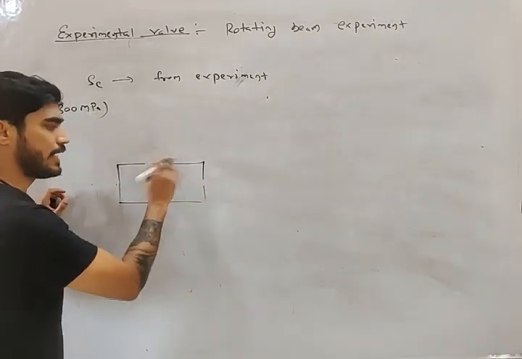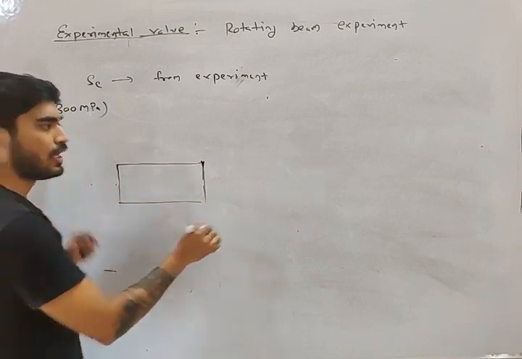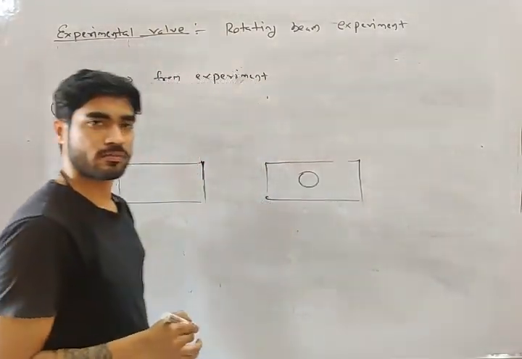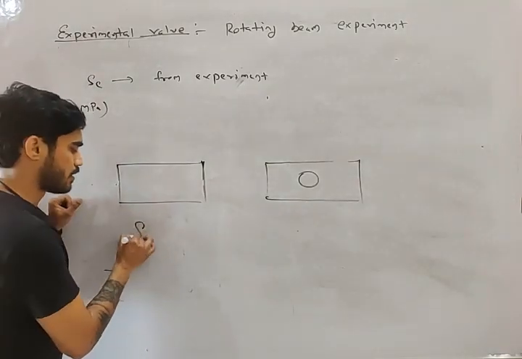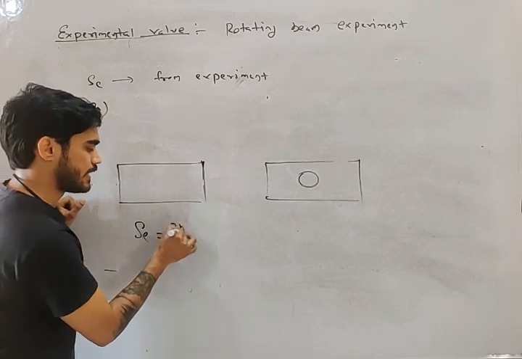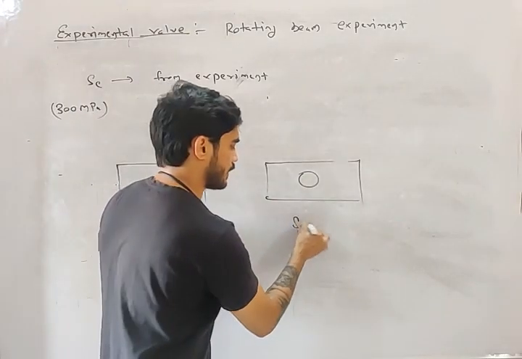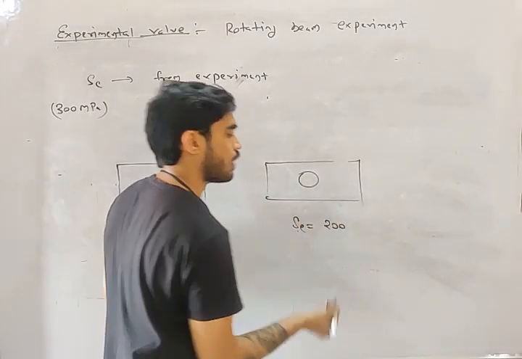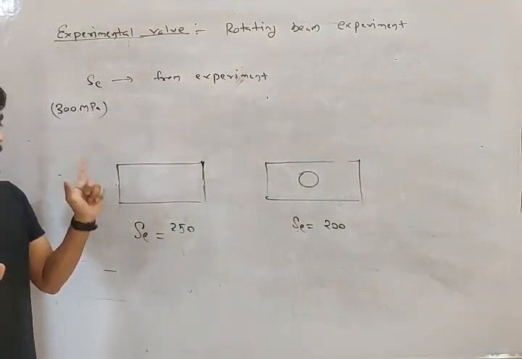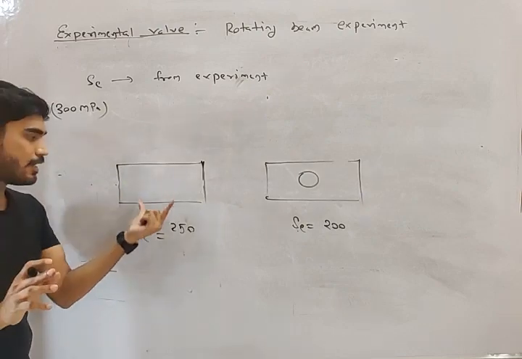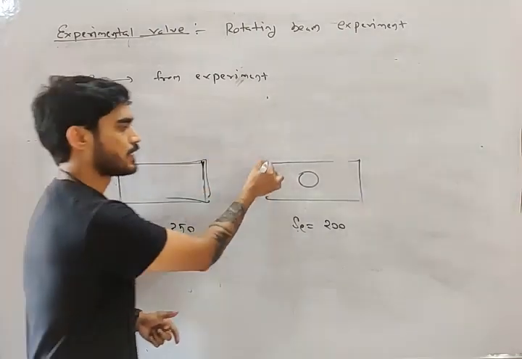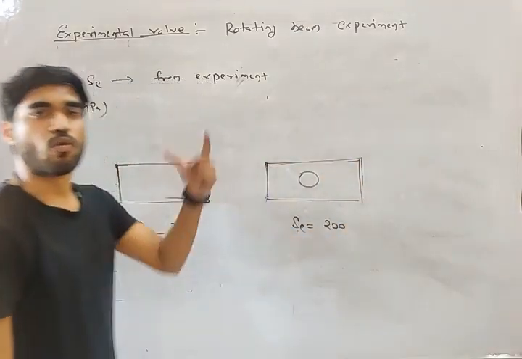One plate has no hole. The other plate has a hole. Then the actual value of endurance strength for this will be different. Let's say it is 250, and for the other it is 200. The material is the same, but the actual endurance strength for this plate will be different from that for the other plate.